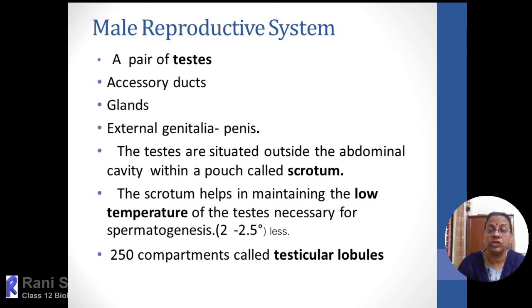For the proper production of active sperms, they require 2 to 2.5 degrees less than the body temperature. So for that only, the testis descends from the abdominal cavity to outside the body. The testis starts functioning from the pubertal age onwards. In human males, puberty starts by the age of 12 to 14 or even 15 years. From that time onwards, it is a continuous process, till death.